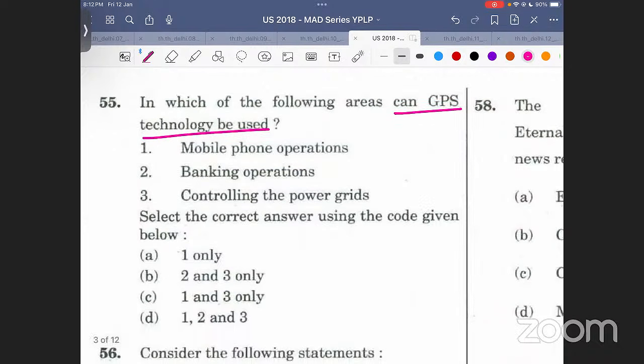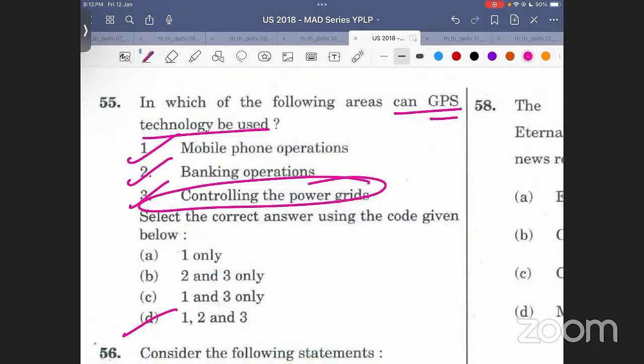So here, mobile phone operations can be done. Yes. Banking operations can be done. Yes. Power grids can be controlled. Yes. You don't have to worry about it. You simply have to go about 1, 2, 3. My point is, whenever you start thinking against these things, you will always make mistakes. Always. So you don't have to start thinking against these things. है ना? अगर आप बैठ के सोचोगे कि जीपीएस से पावर ग्रिड का क्या लेना देना है, बस आप गए. You're gone. Your marks are gone. 2 plus the negative. Gone.